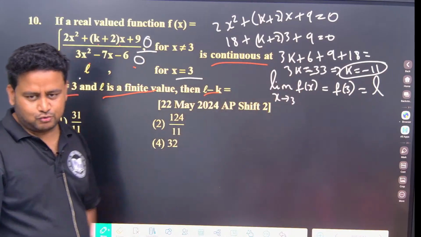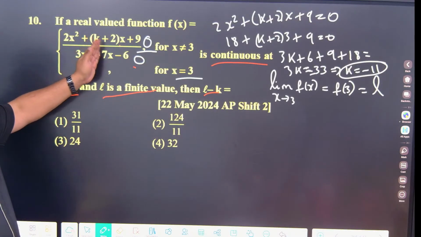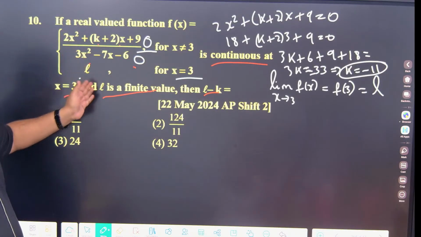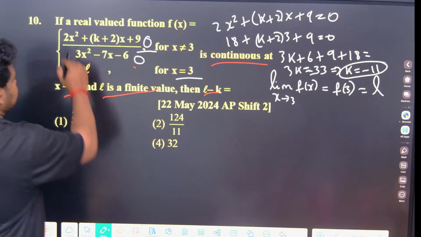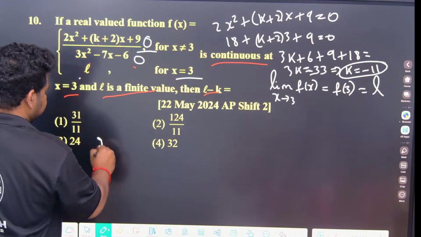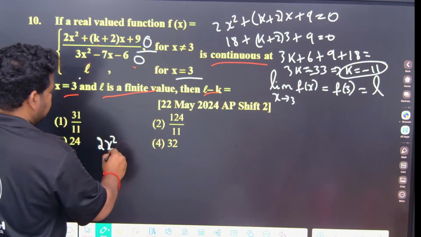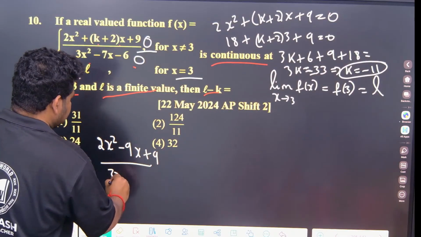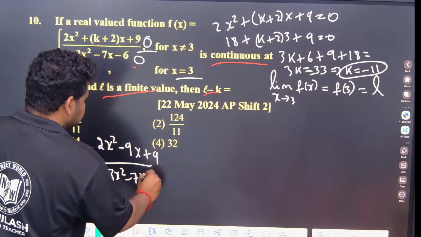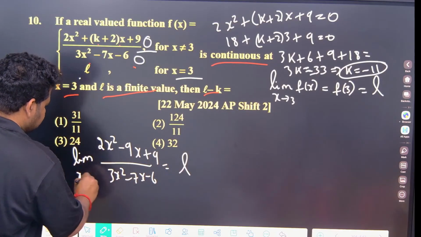We got the k value. Now see here, if I put the k value here, I have to get the limit, that value should be equal to L. Now if I put the k value here, 2x square, the k value is minus 11, minus 11 plus 2 is minus 9x plus 9 divided by 3x square minus 7x minus 6 is equal to L, limit as x tends to 3.